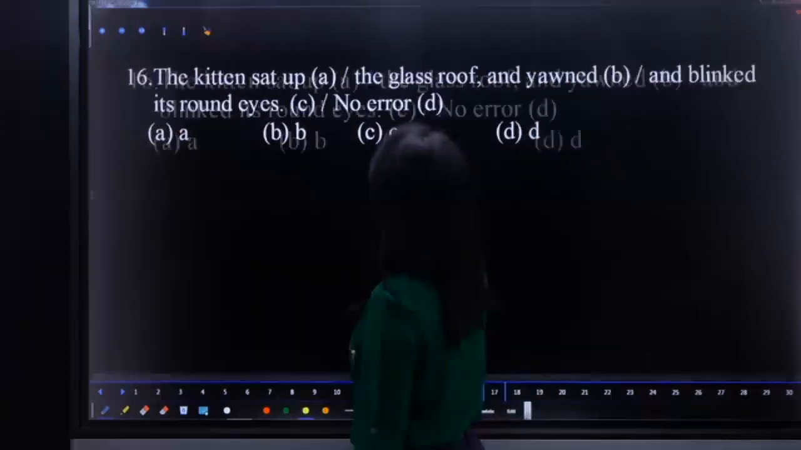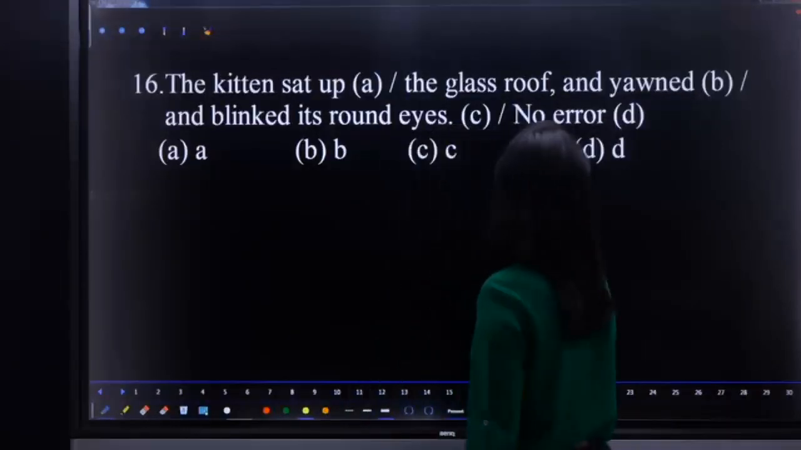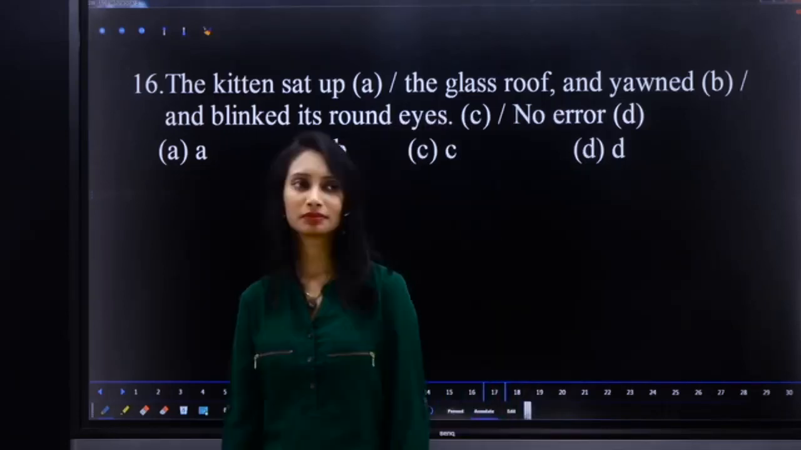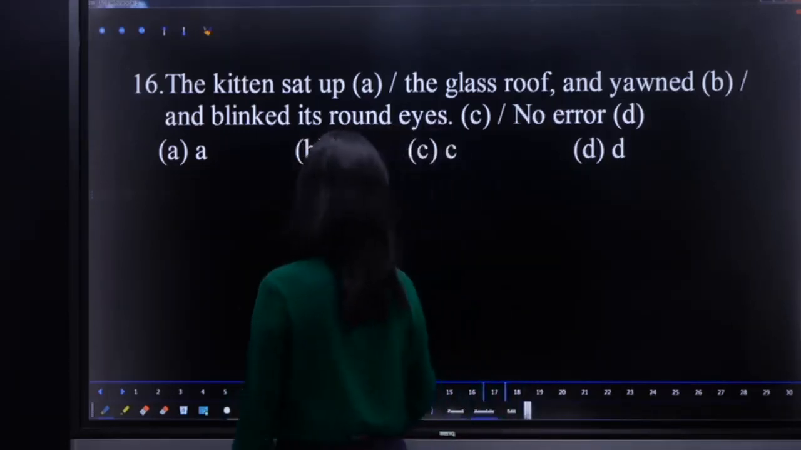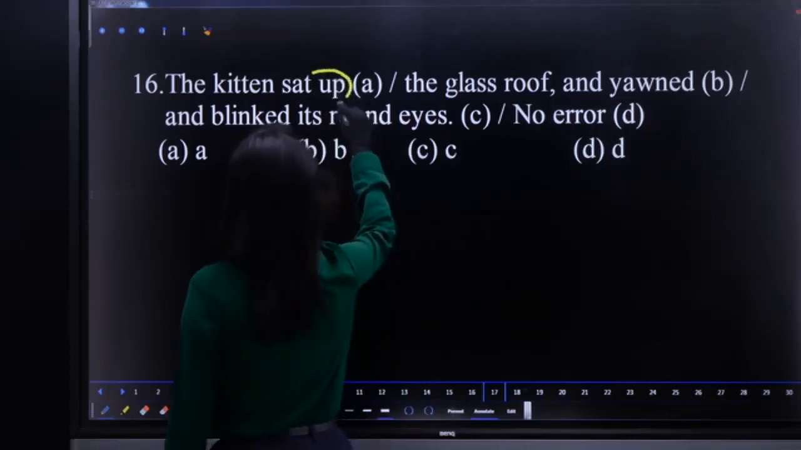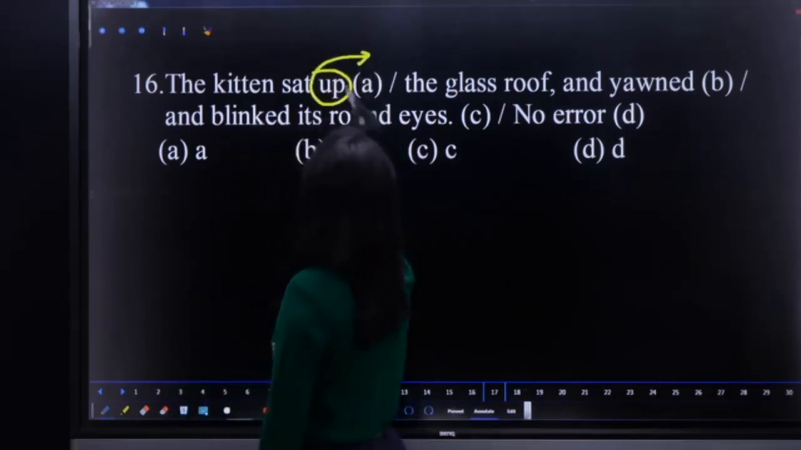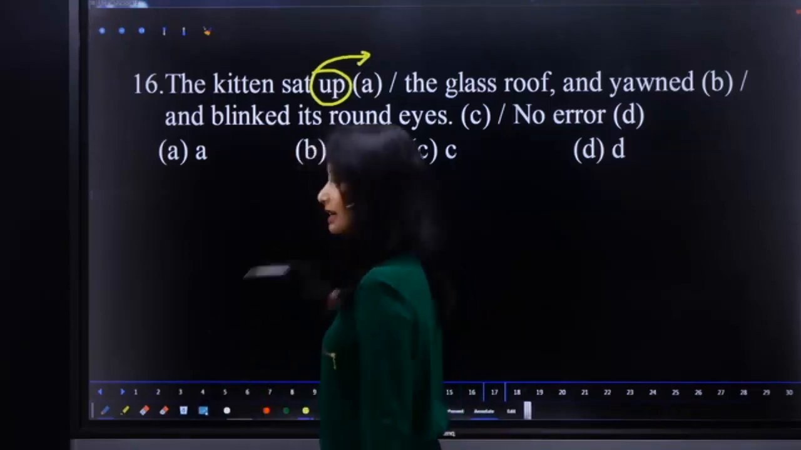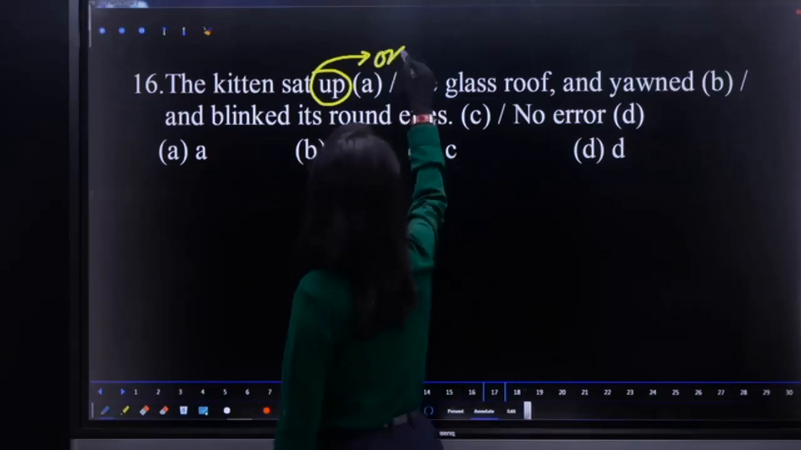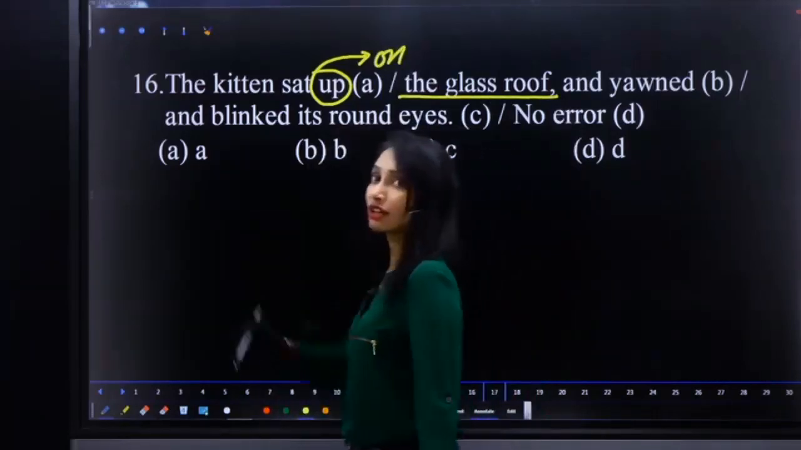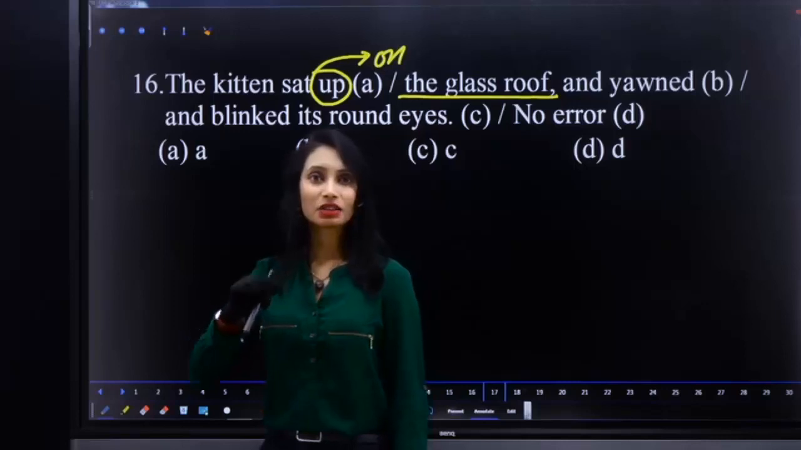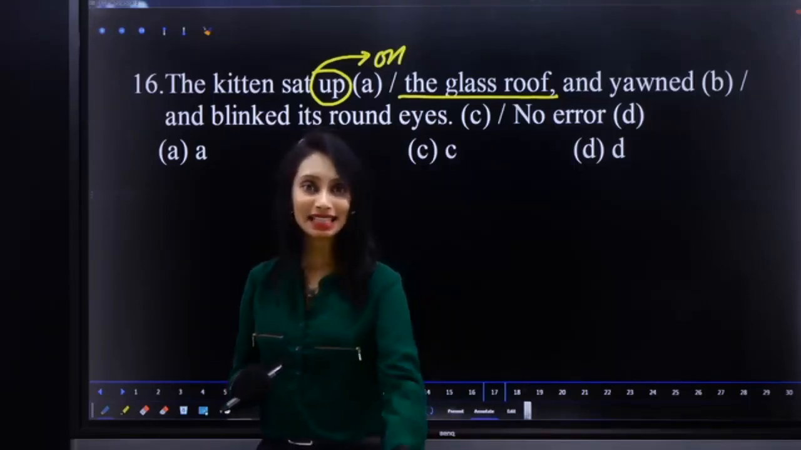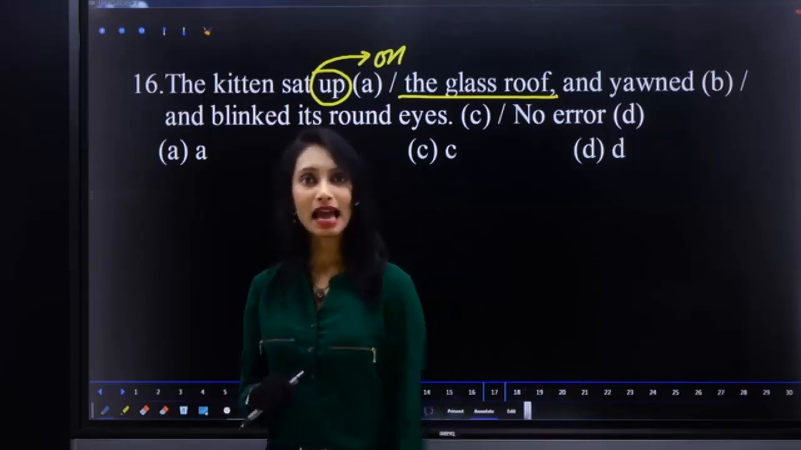The kitten sat up the glass roof and yawned and blinked its round eyes. What is the error? The error is related to the usage of a preposition. Sat up, we'll say stand up, not sat up, right? It should be sat on the glass roof. On the glass roof, it sat. So we'll say stand up, not sat up. Sit on the chair, right? Sit on. So replace up with on.